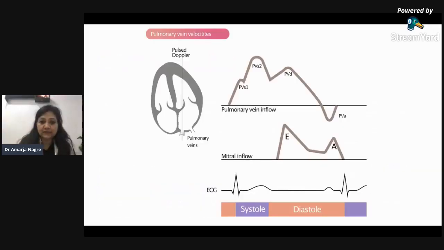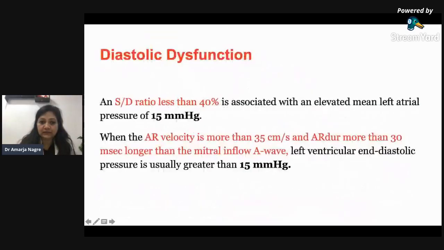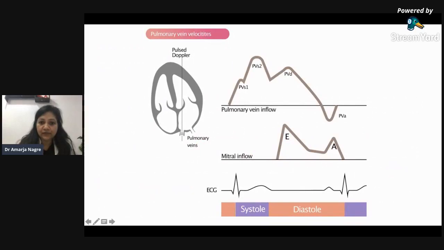something like this. The pattern is the S wave, D wave, and the A wave. It is called SDA. Now see, the pulse Doppler is put in the pulmonary vein here. These are the pulmonary veins. So if you put the pulsed wave Doppler, that is PWD, in the pulmonary vein, you get something like this: S, D, and A.